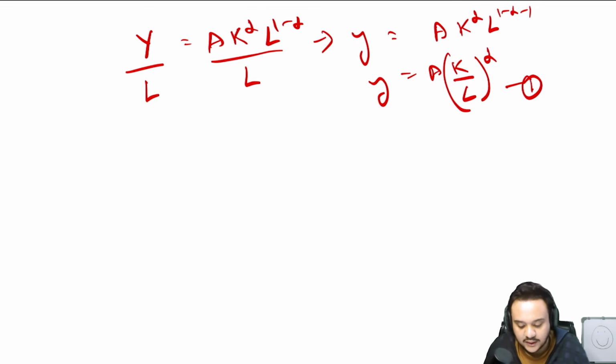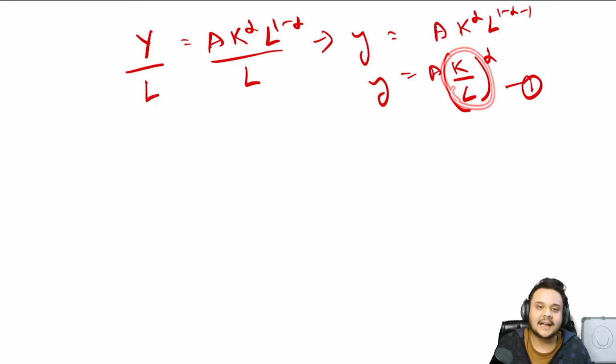Now a very important thing, a lot of students made this mistake and they still make this mistake to this date in the tests, in the mock tests, everywhere. Because they have taken Y by L as small y, they just take K by L as small k. That is where you are going to make a blunder that will ruin your entire question and waste a lot of your time.